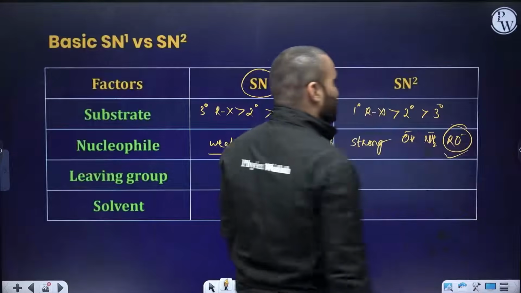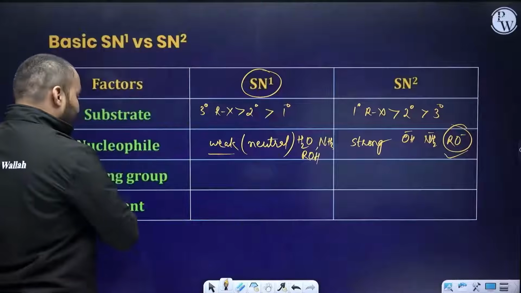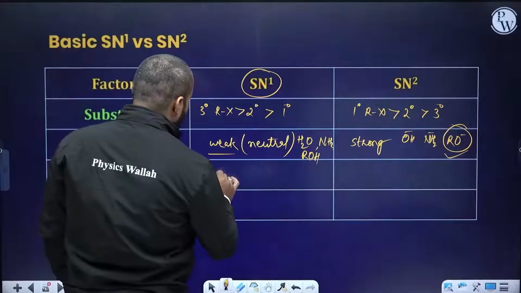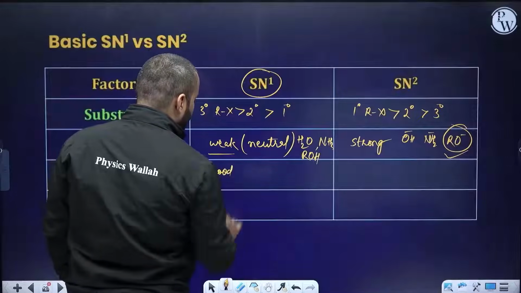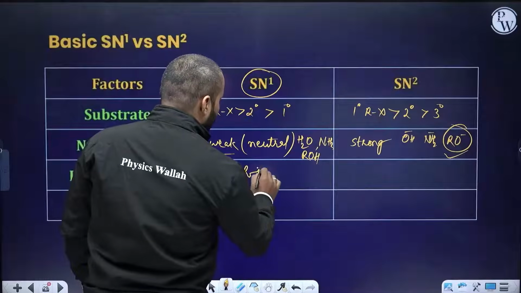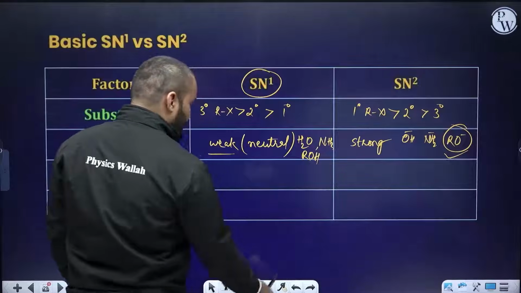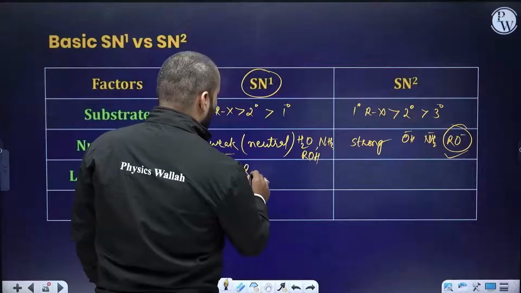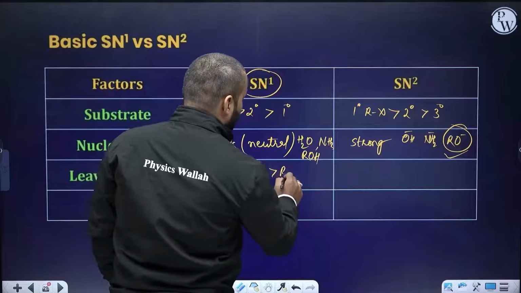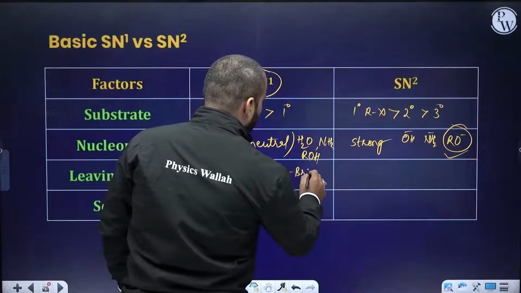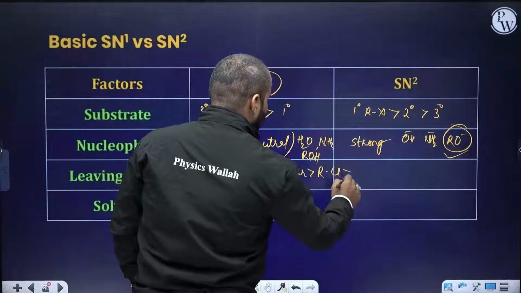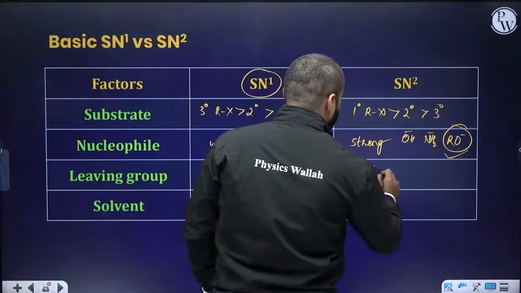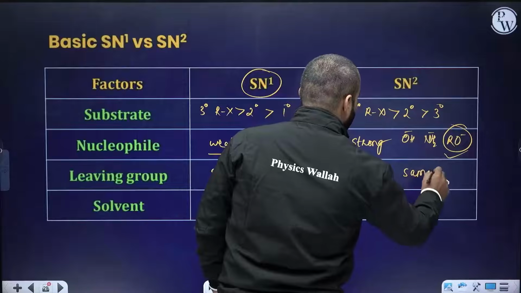Majority of the time we will be using RO minus. The leaving group here also should be a good leaving group. Therefore, RI will be giving a better reaction compared to RBr, compared to RCl, and compared to RF. And here also the same order.